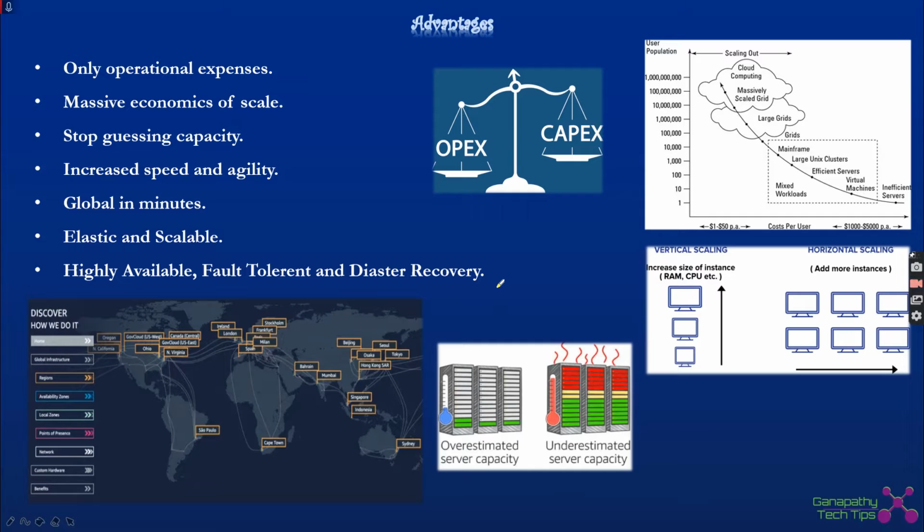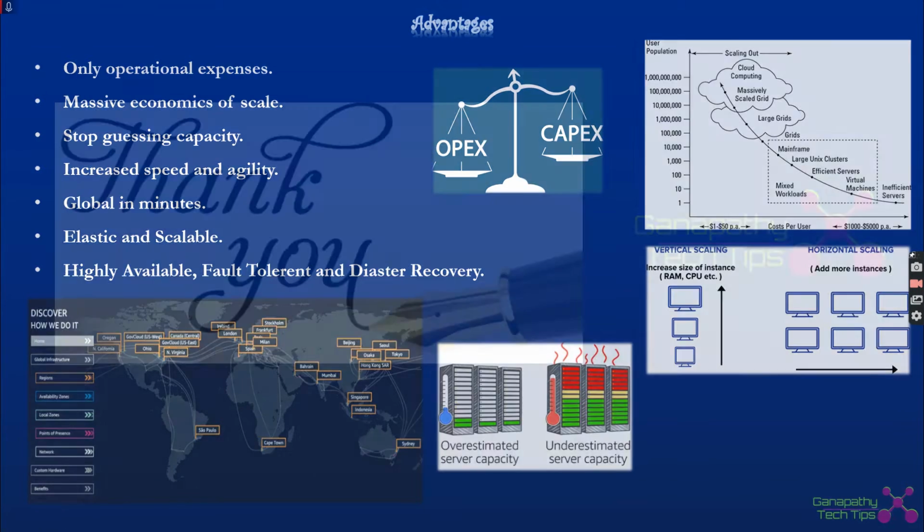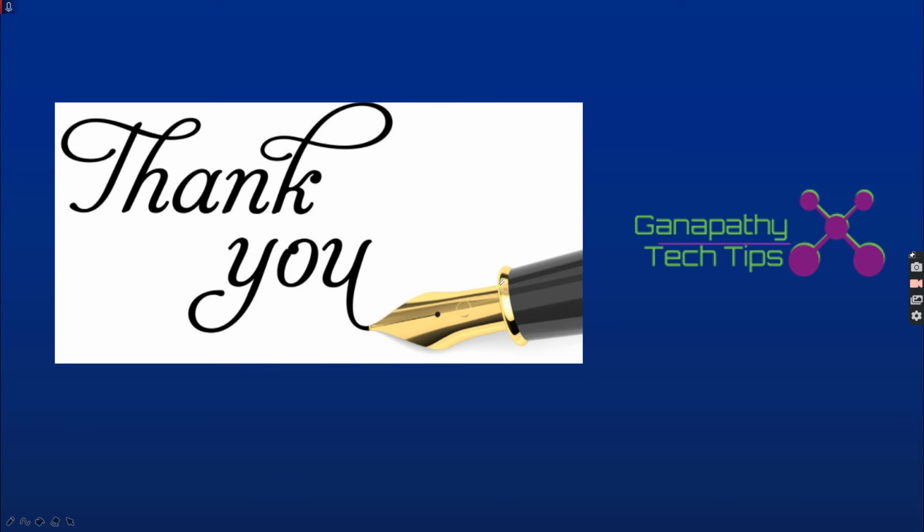And it is very scalable and elastic. As we saw in the previous lecture, scalability is the major issue when you come to on-premises infrastructure, but in the case of cloud we can do horizontal scaling and vertical scaling as per our demand. And finally, it is highly available, and it provides a lot of fault tolerance facilities and disaster recovery because of the global presence of the cloud service providers. So these are all the major advantages of using cloud computing, and this is what cloud computing is all about.